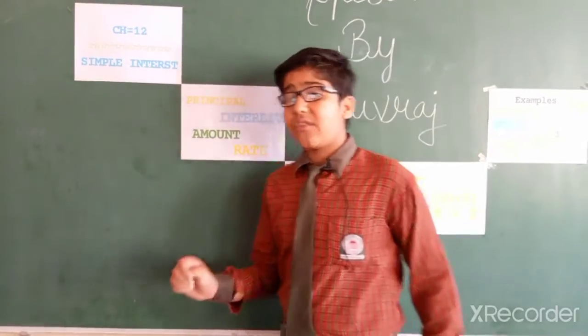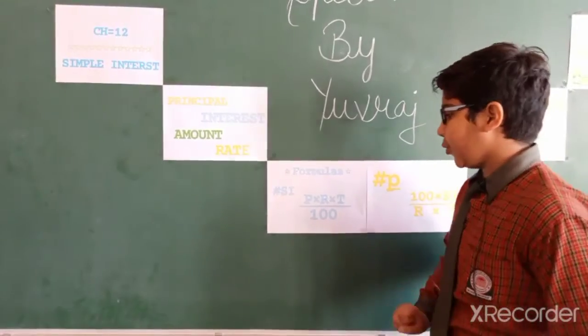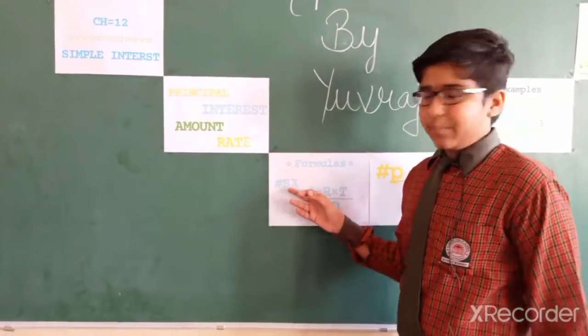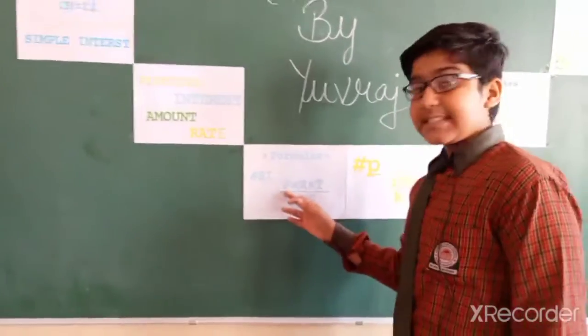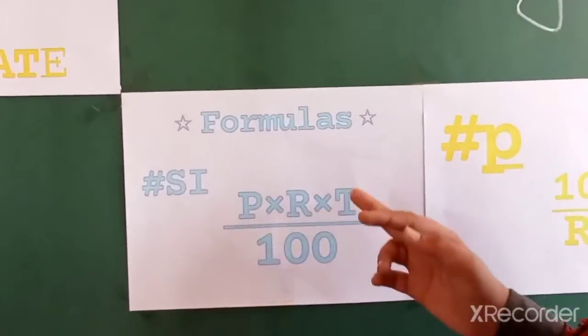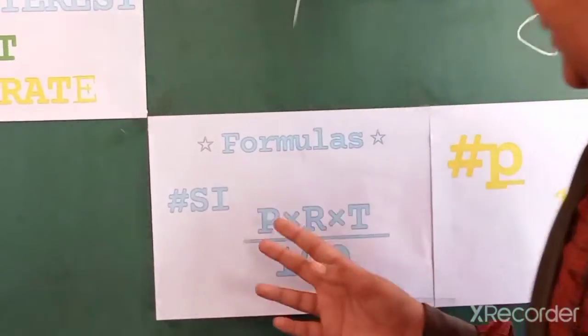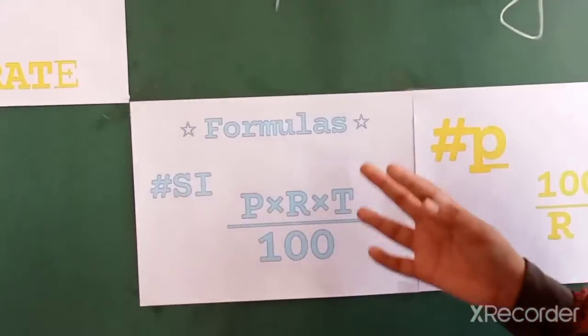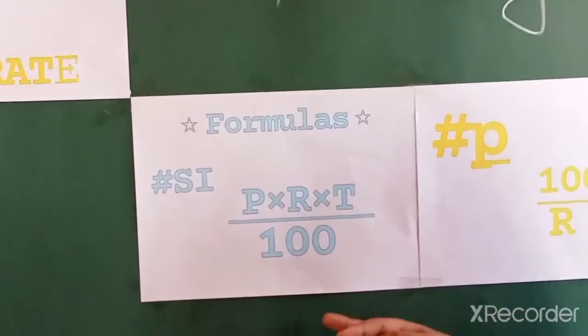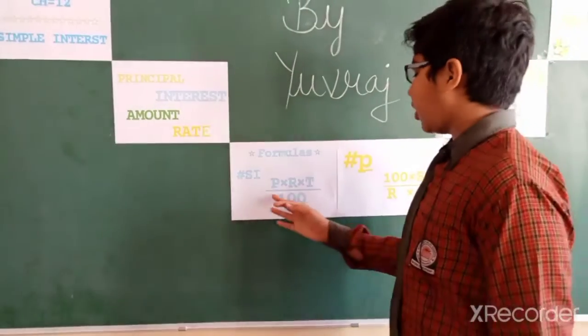So friends, there are very important formulas of this chapter. You have to know about these formulas. So friends, SI means simple interest, P means principal, R means rate, T means time. So friends, the simple interest formula is principal multiply rate multiply time upon 100. I repeat it, principal multiply rate multiply time upon 100.